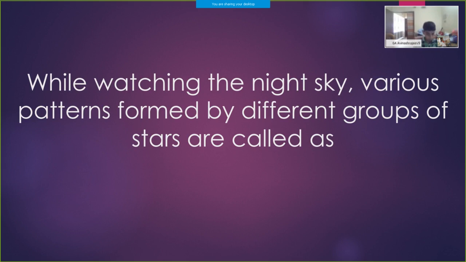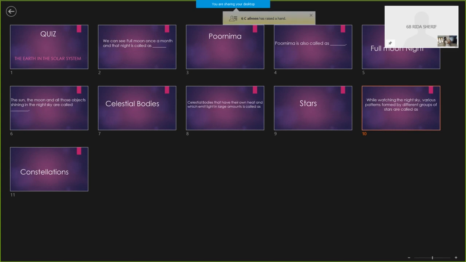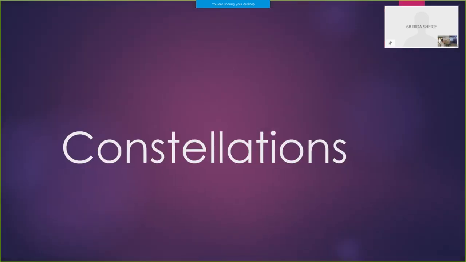While watching the night sky, various patterns formed by different groups of stars are called as? Anyone? Gokul? Okay, let me check its answer. Yeah, the answer is correct, Gokul. Congrats.